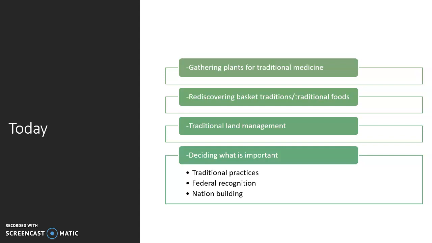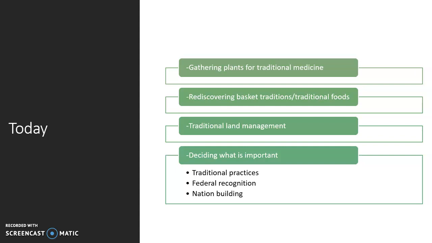What is most important, however, is a tribe's capacity to do this in a way that they see most fit. Their ability to do this without somebody telling them what to do, in a way that makes sense for them, and to, most of all, have the capacity to do this without having to fight for those rights that were given to them, and some might say that they gave to the United States as a result of making those treaties.